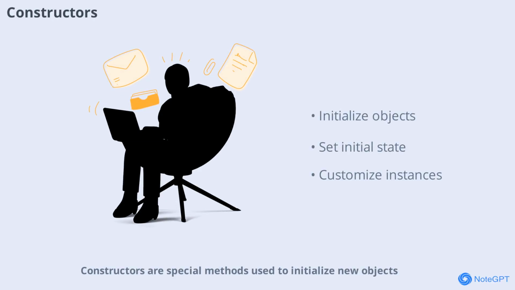Constructors are special methods used to initialize new objects. They set up the initial state of an object and can accept parameters to customize each instance. Learning how to write constructors will help you create flexible and powerful classes.